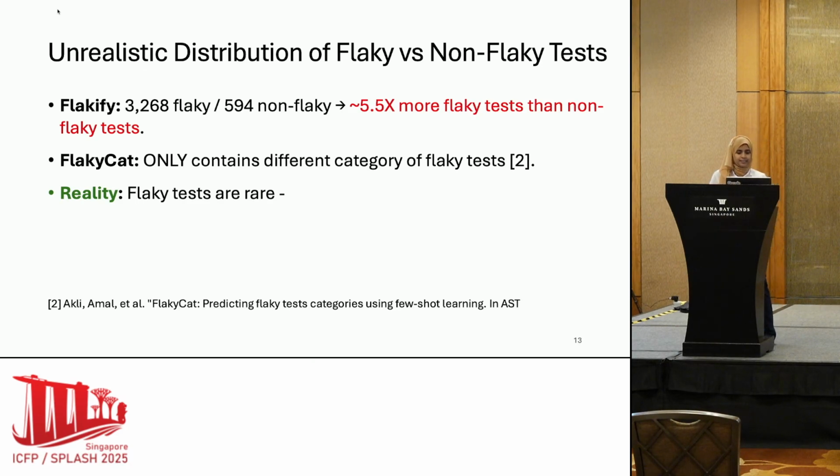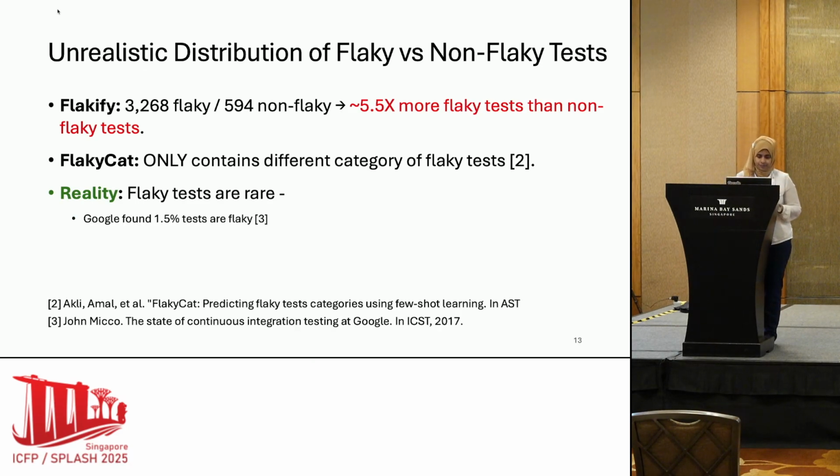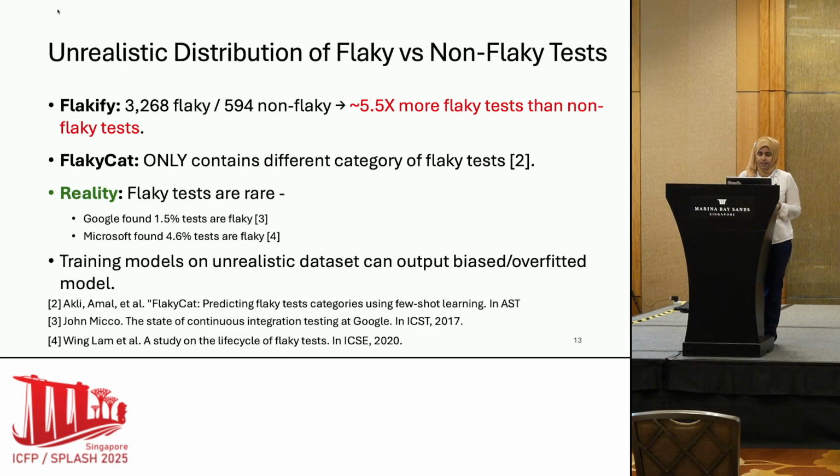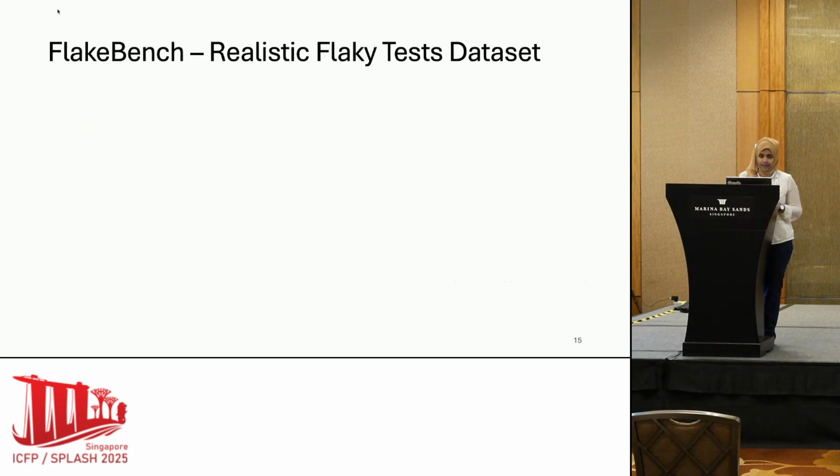However, in reality, we see that flaky tests are rare. Google reports that 1.5% of tests are flaky. Microsoft found that 4.6% of their tests are flaky. So here the question comes: if we do some training on an unrealistic dataset, then our model will be biased. Hence, we propose FlakeBench, which is a realistic flaky test dataset.